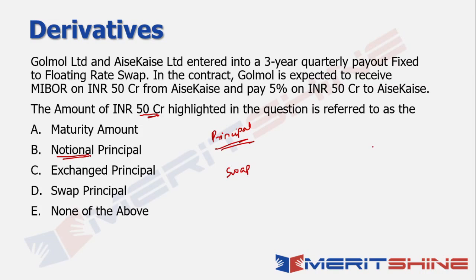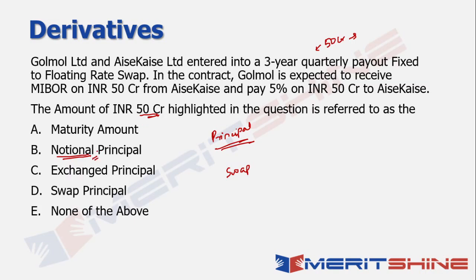Why is it called notional? Because it is there for the sake of it. There is no actual exchange of principal that's happening, right? If you look at the example, the 50 crore itself is not getting exchanged between any of these counterparties, right? It's only the differential of the interest. So as a result, it becomes a notional principal and not an actual principal, right?